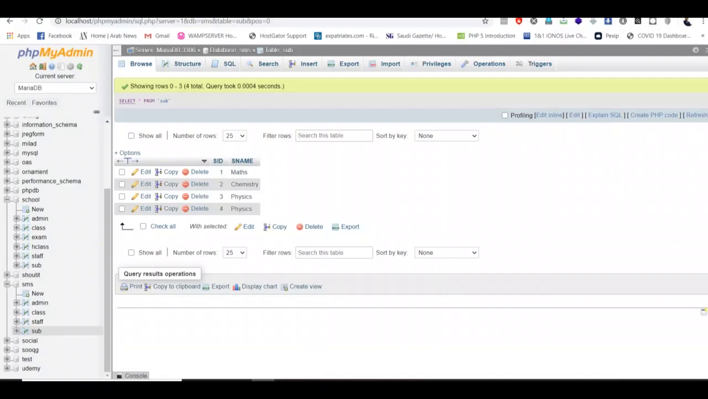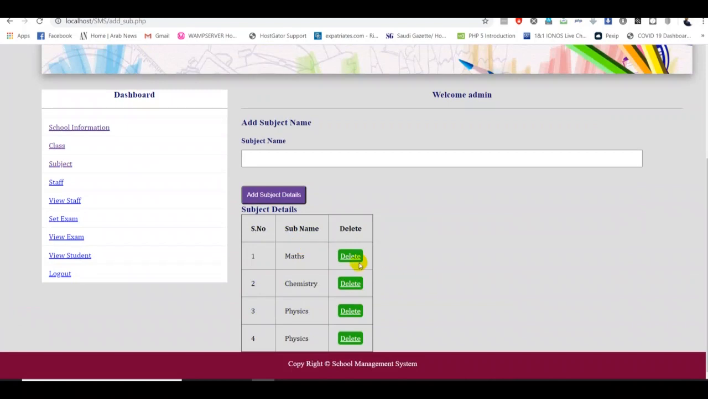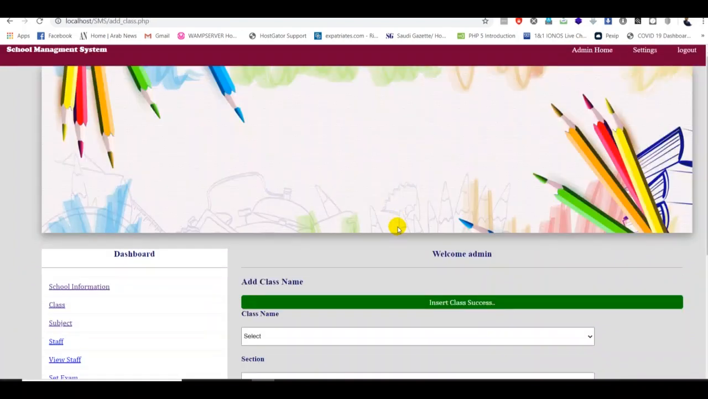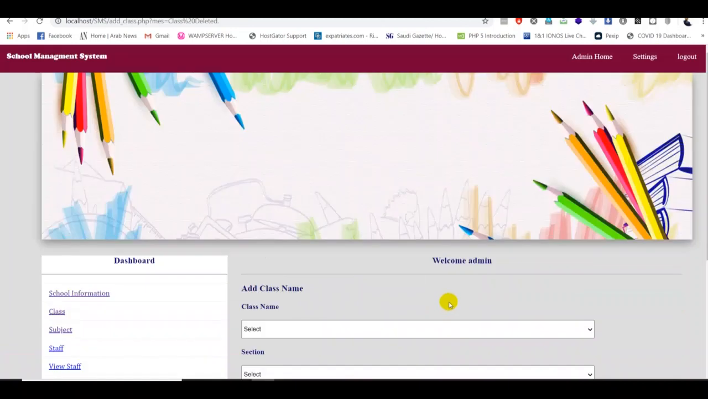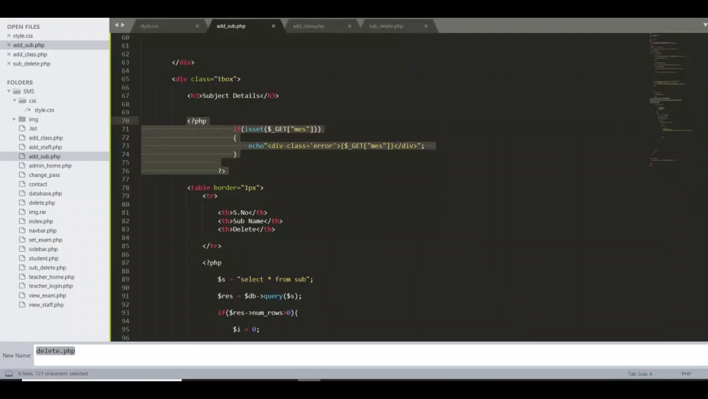All right, now I go back to my page and subject. Right, if I want to delete that here, guys, fantastic, subject deleted. If you want to add a new one, you can add it. If you want to delete, you can delete it. So we have done a good job so far. So far we have completed so many things in our project. Now we have time to move on to the other sections of our project.